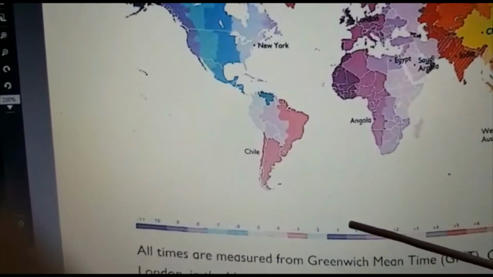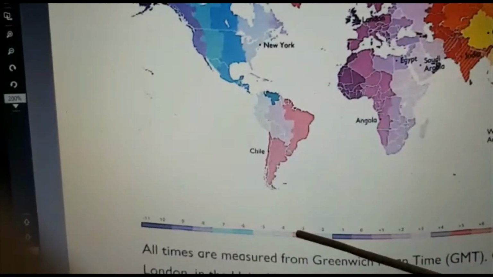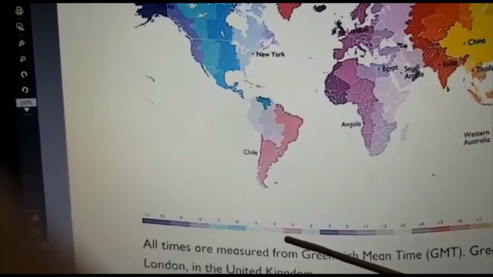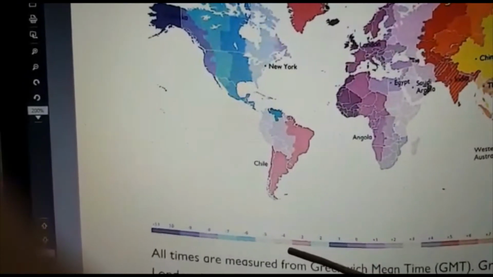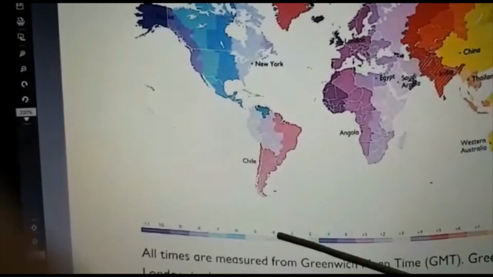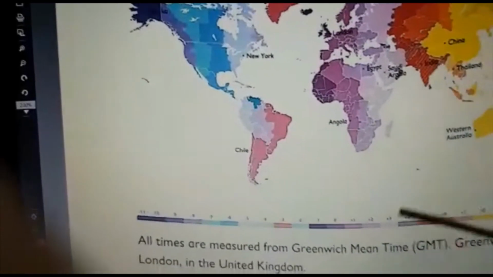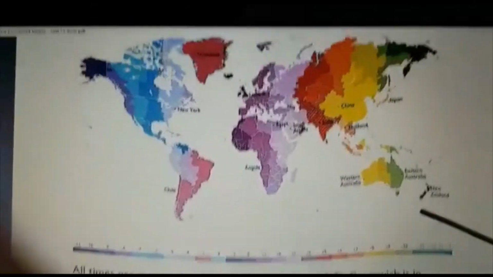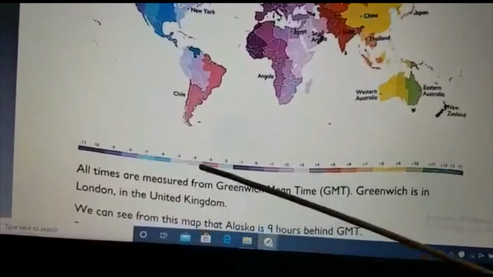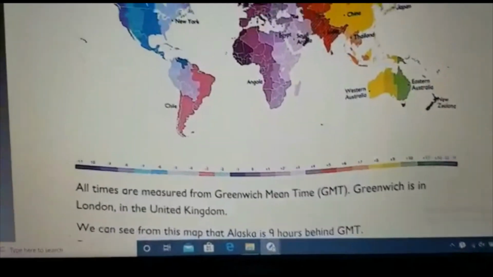Suppose here it is 12, what will be the time here? 12 minus 3 is 11, 10, 9. So this will be 9 o'clock. If it comes here, it will be ahead, that means we add, and if it comes here, it will be behind.